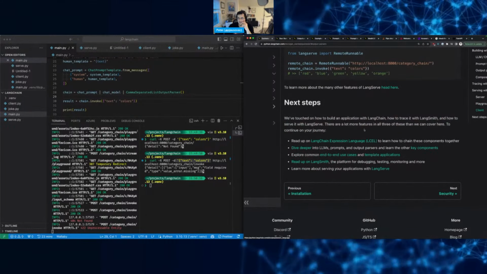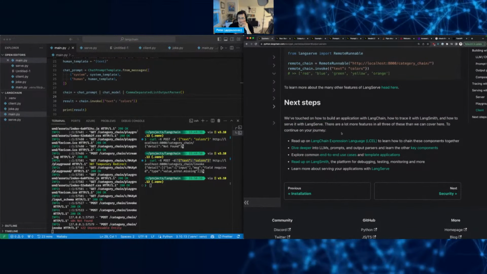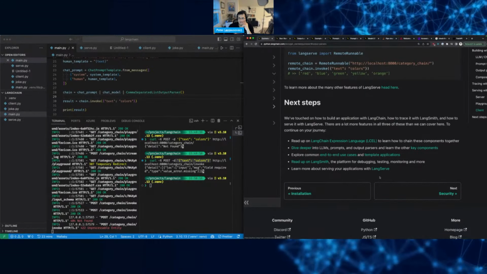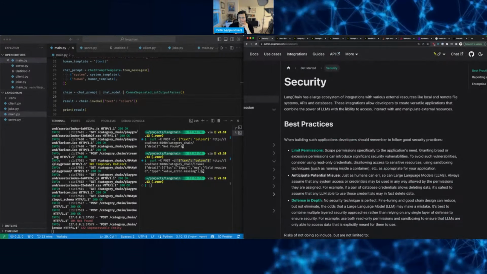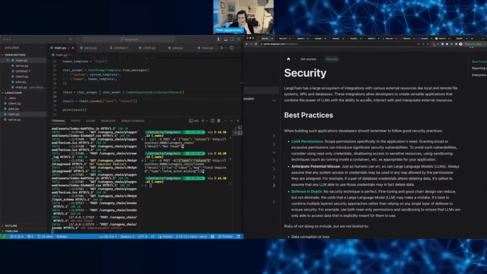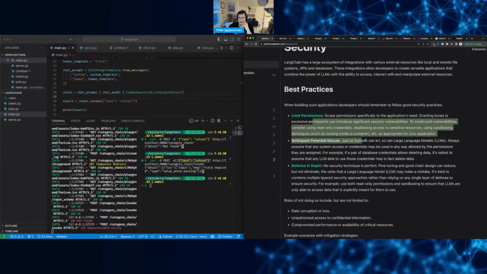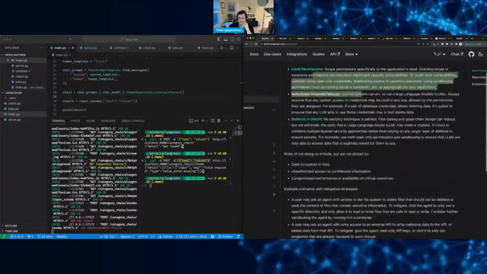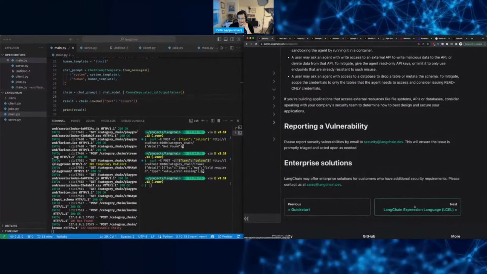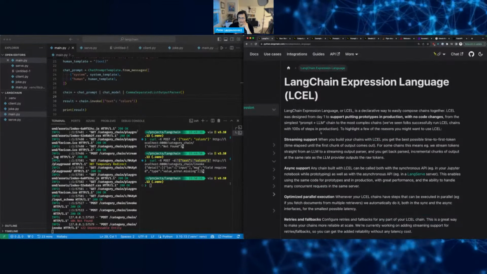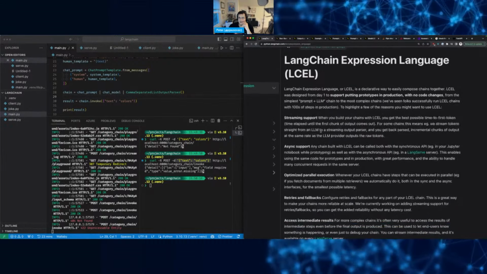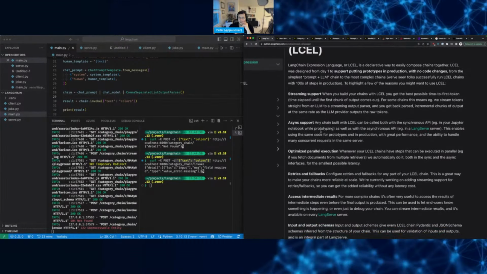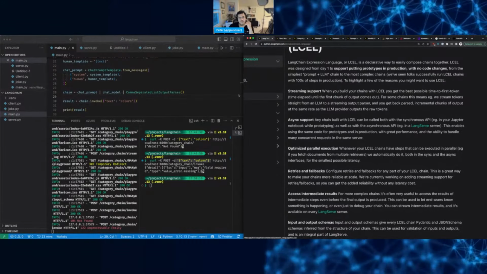Next step. So we touched on this, and now we serve it a lot more. LLMs from key components. All right, let's see what's next. Security. Yeah, it kind of makes sense. Nothing specific here. LangChain expression language. You can also do streaming, so you don't have to wait for the whole thing to finish.